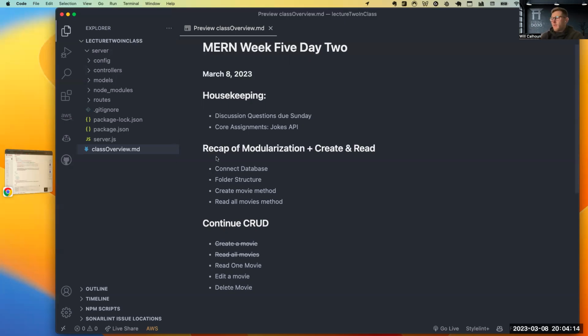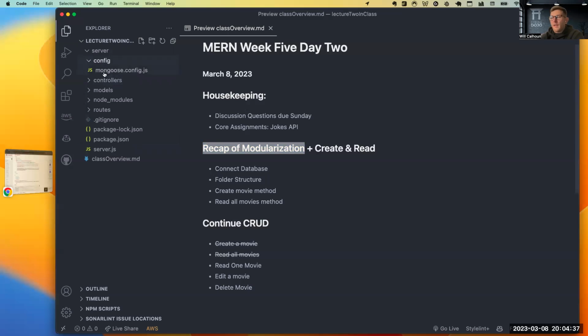Cool. So I just want to talk about, again, our recap of modularization is that instead of having everything in one main file, we are going to break it down into 4 other separate files. One's our config, our controllers, our models, and our routes. And within each of these, they're going to have their own particular file.